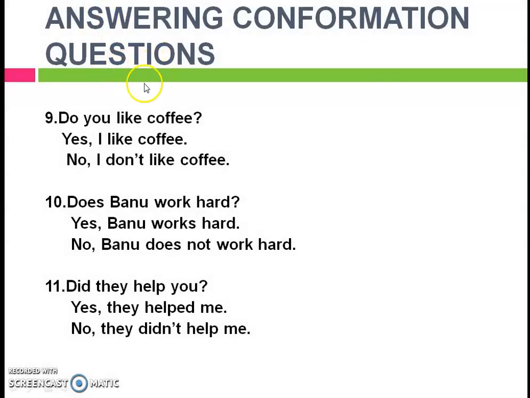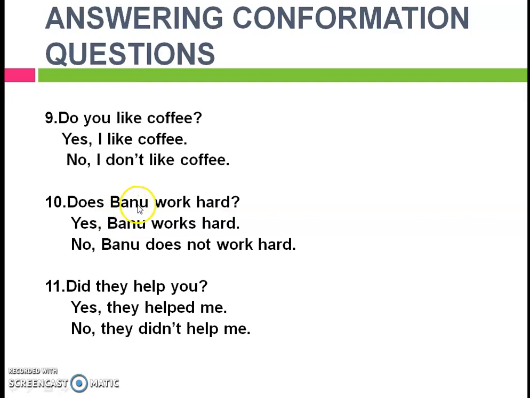The next form we are going to see is do forms of verbs in the question forms. Here once again I want to remind you, do forms of questions are asked to assure the wish or action performed. Do you like coffee? Yes, I like coffee. No, I don't like coffee. Here it is the short form of do not. Likewise, you can also use short forms in negative senses. Do not is written as don't.